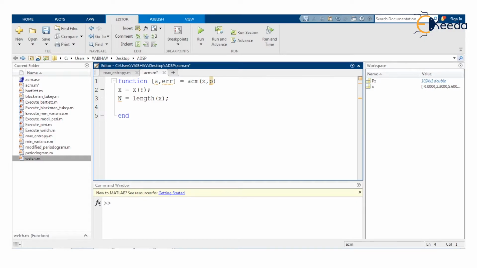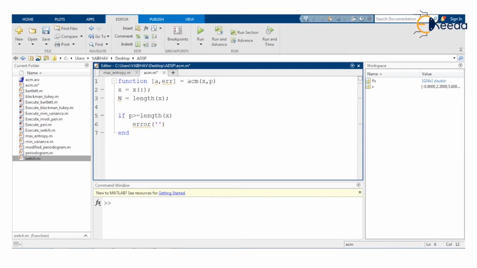Now here we make use of an if statement, and we specify the condition whether the p that we are accepting here, that is the order of the all pole model, is greater than or equal to the length of x that we have already denoted by capital N as well. At that time it should provide us an error message.